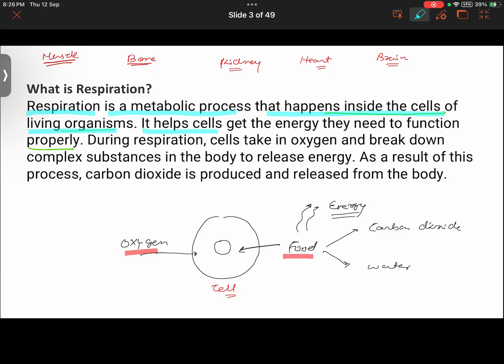It helps the cells get the energy that they need to function properly. And during respiration, cells take in oxygen and break down complex substances in the body to release energy. Write this much only.